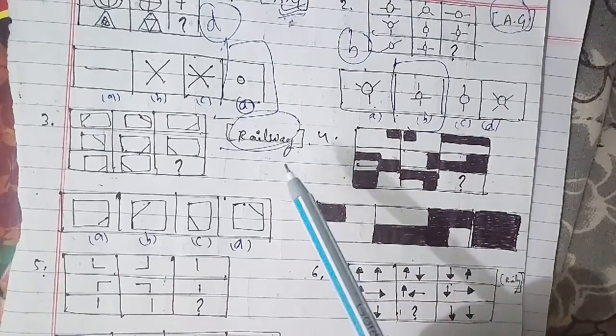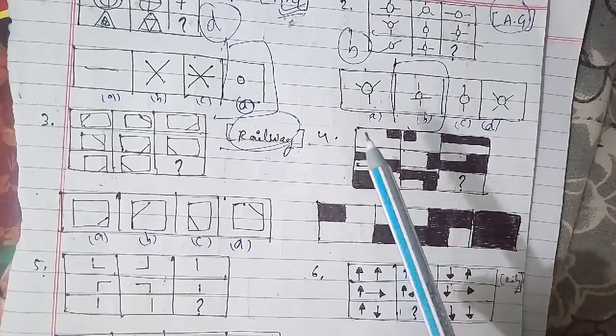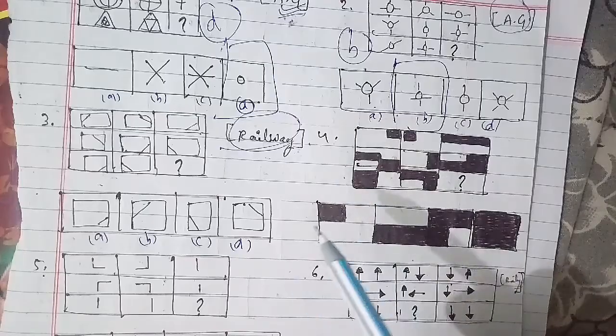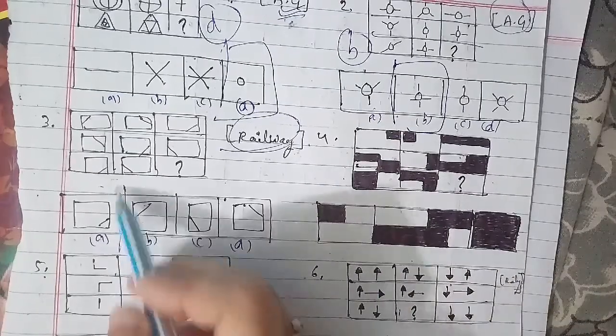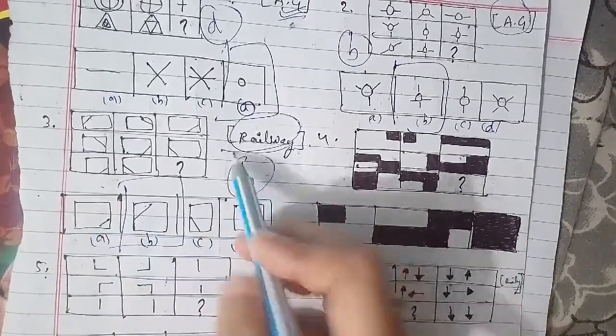We go ahead with the fourth question. As you can see, this is a figure here, a missing figure which we have to talk about. The options are figure A, B, C and D. This is the figure as well.